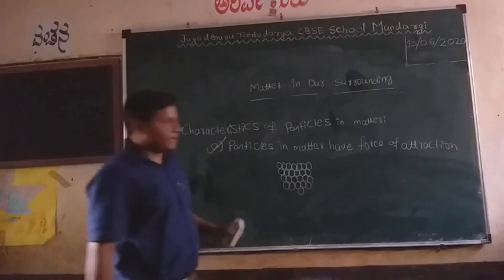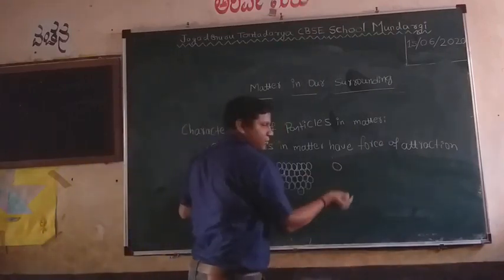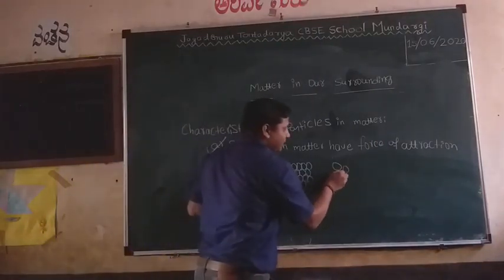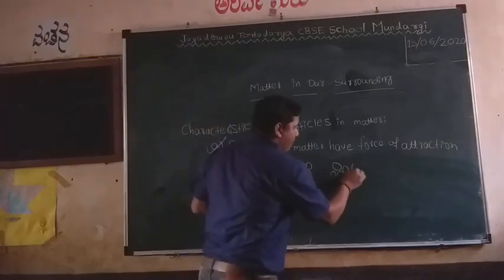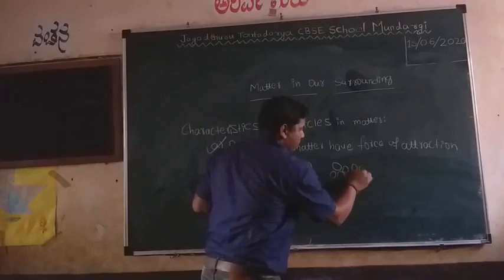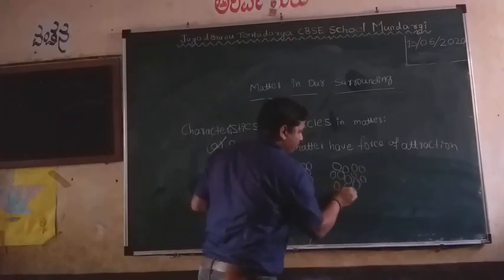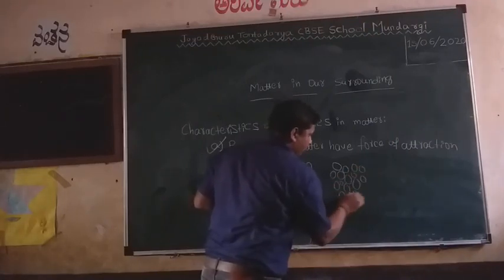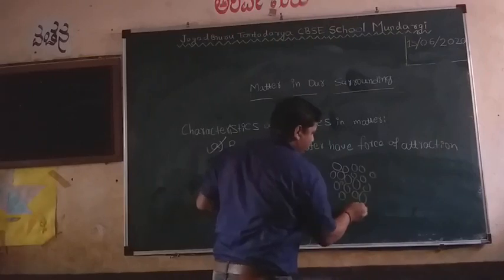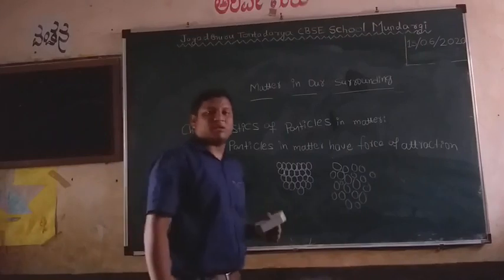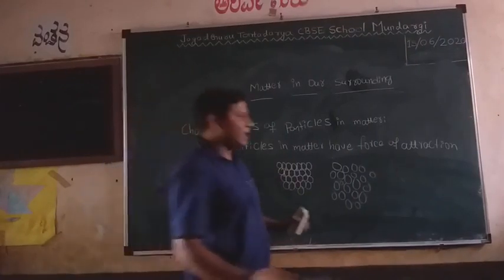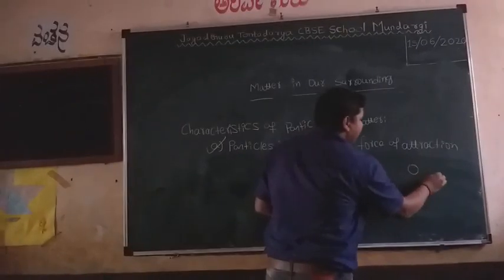But in a liquid, the particles are arranged somewhat more loosely, meaning the force of attraction is less compared with the solid. But what about the force of attraction in gases? The force of attraction in gases is very less. Because of that, the particles are arranged like this.